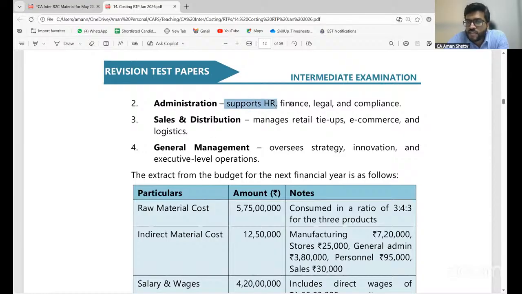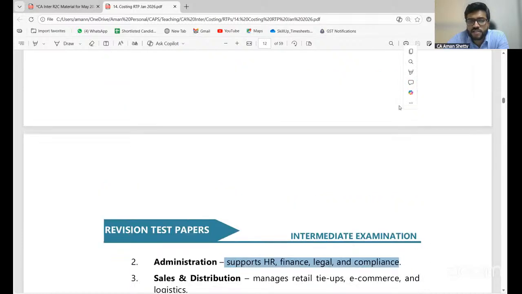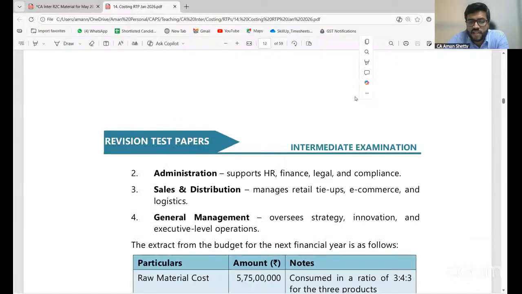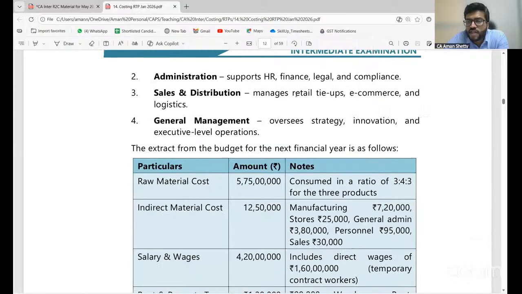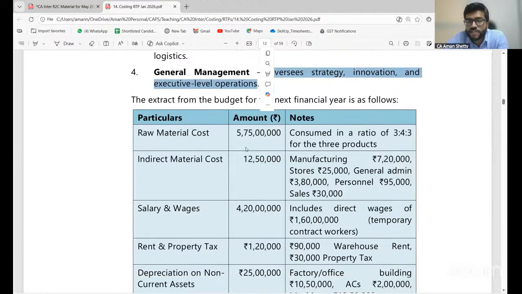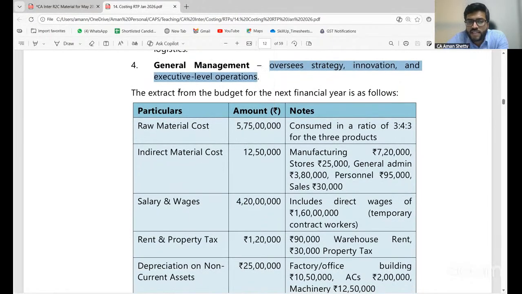The company operates through four major departments. Production handles manufacturing across three plants using advanced machinery, including stores management. Administration supports HR, finance, legal, and compliance. Sales and distribution covers retail tie-ups, e-commerce, logistics. General management oversees strategy, innovation, and executive level operations. Now, the extract from the budget for the next financial year is as follows.